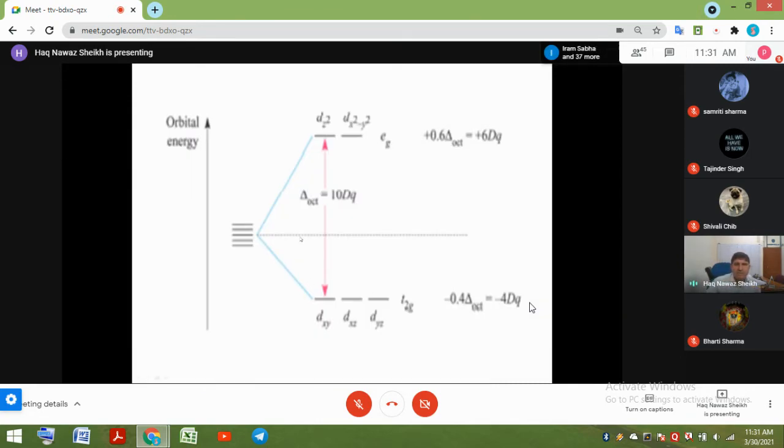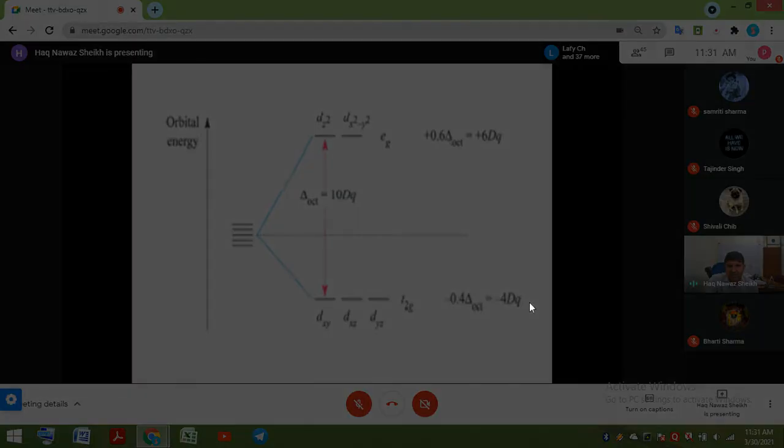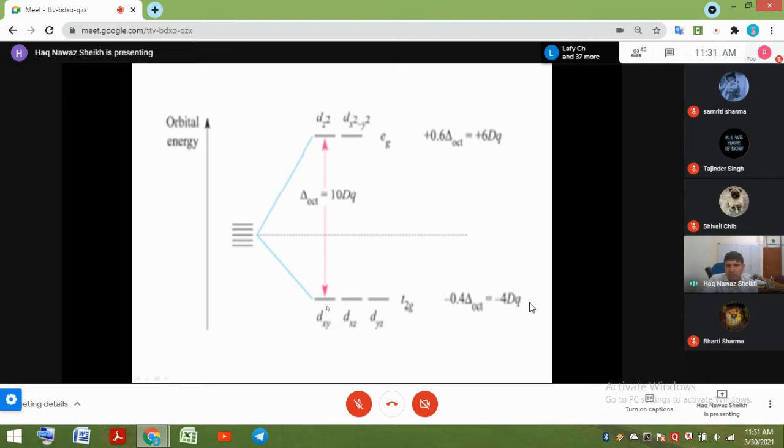So this is the upper eg set, and this is t2g. This is 0.0, plus 0.6. Every electron that goes here will raise the energy of the system by 0.6 Δ0, and every electron that goes here will lower the energy of the system by minus 0.4 Δ0.